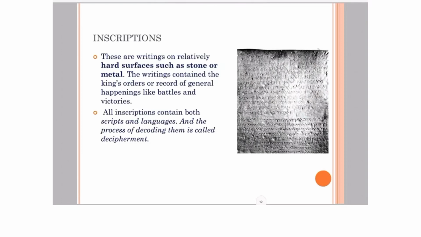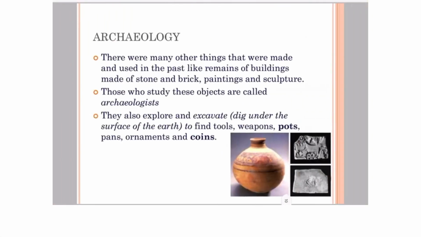Second are inscriptions. What are inscriptions? These are writings on a hard surface such as stone or metal, and they used to contain either the king's orders or records of battles and victories. Inscriptions contain both scripts and languages, and the process of decoding them is called decipherment. So there is an important difference between an inscription and a manuscript: a manuscript was written on leaves or the bark of a tree, but an inscription was inscribed on a hard surface like stone or metal.